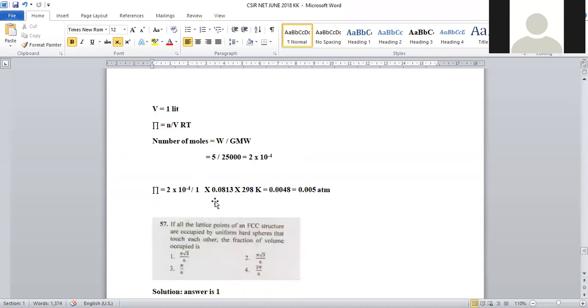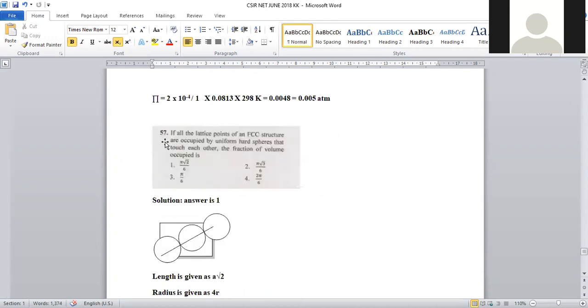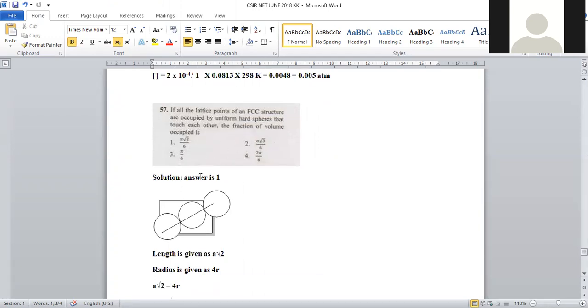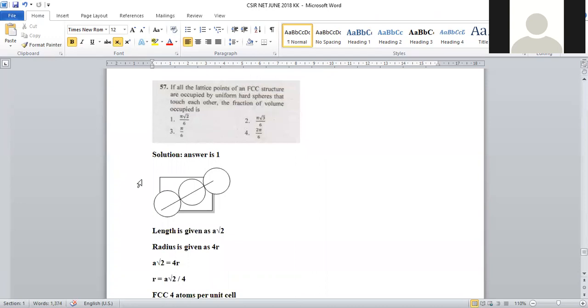Right? Now let us move on to question number 57. If all the lattice points of face-centered cubic structure are occupied by uniform hard spheres that touch each other, the fraction of volume occupied is: what are they given? Face-centered cubic crystal structure is given. In that, uniform hard spheres that are touching each other. So all the spheres are touching each other.